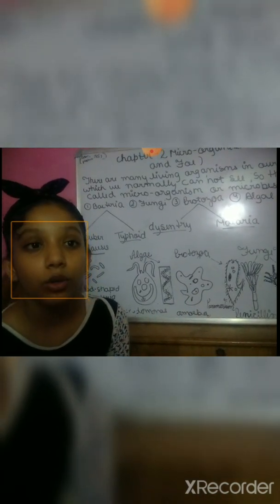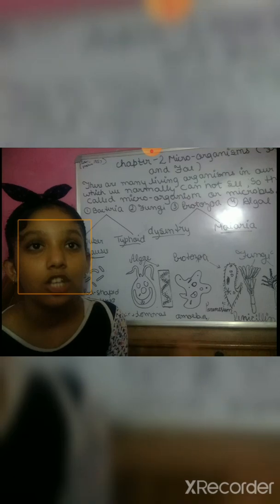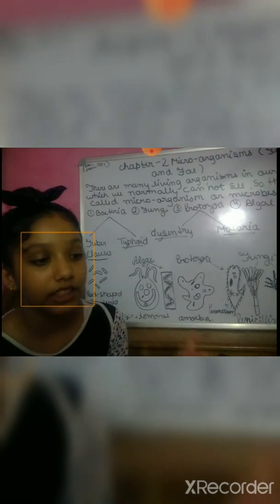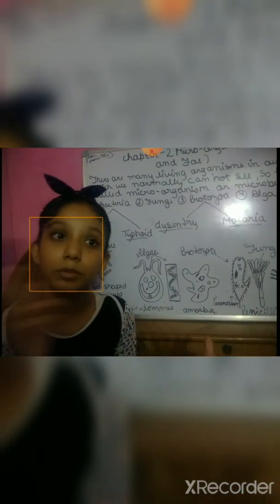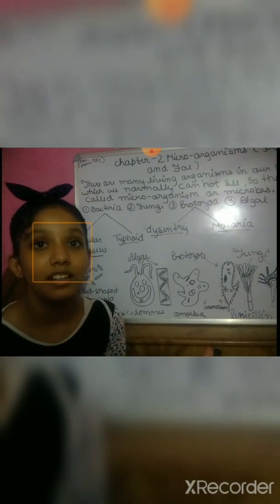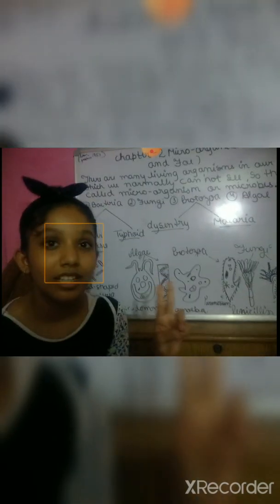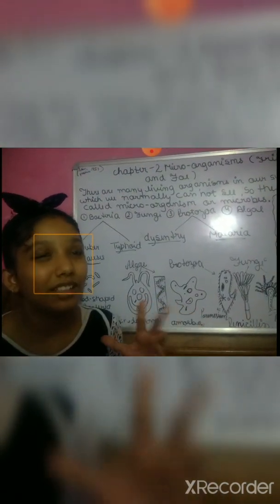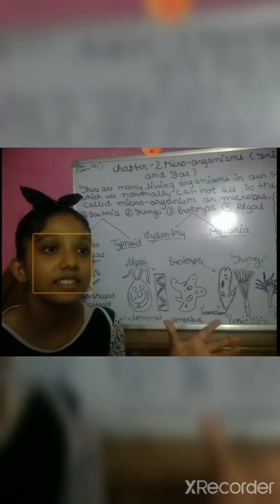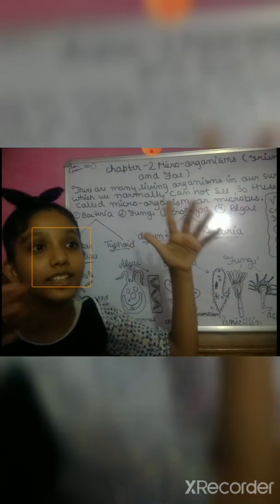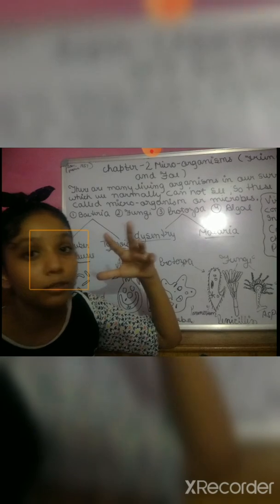And now we'll know about the making of cake. For this you can do an activity: take some water, add some yeast powder and some maida to it, mix it well, make a dough and keep it aside for 2 hours. After 2 hours you can see that the size and volume of the dough will increase.